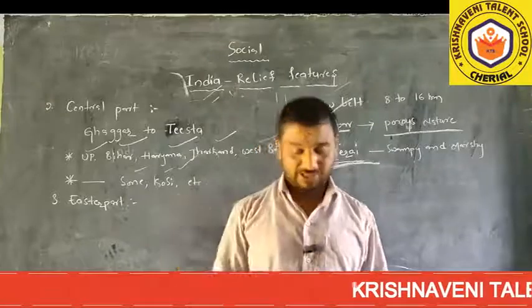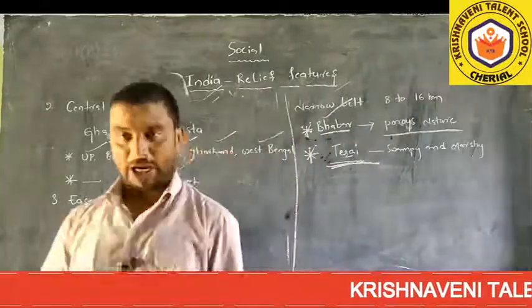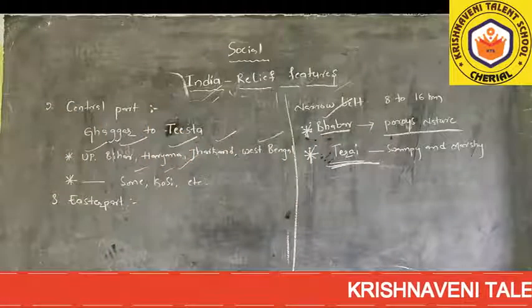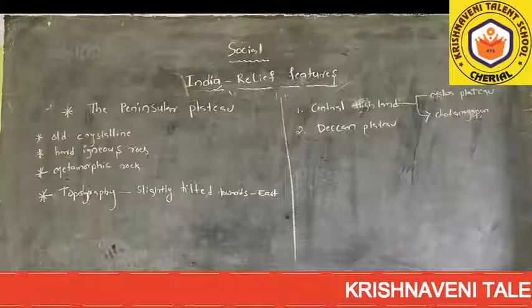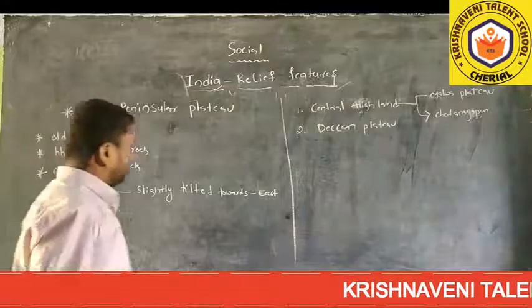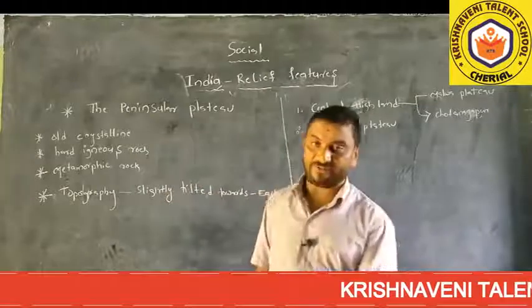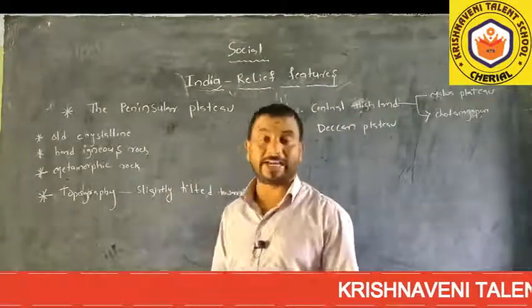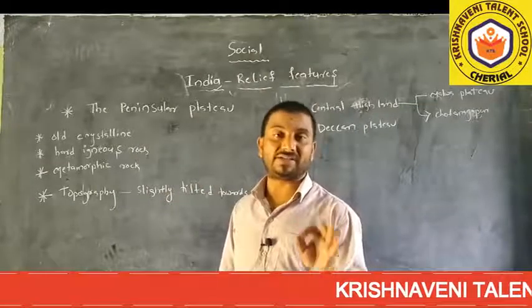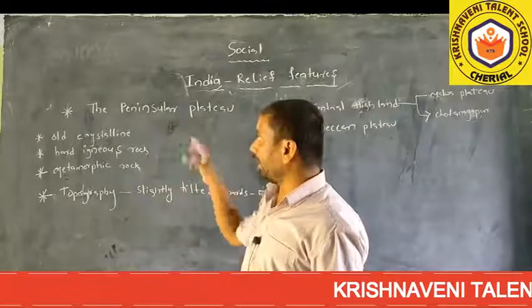Next we will discuss the peninsular plateau, a very important topic. The third physical division of our India is the peninsular plateau.